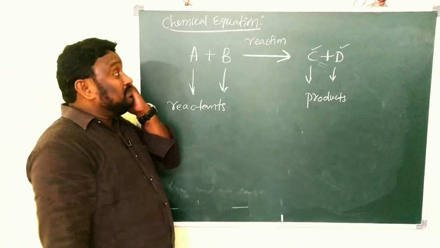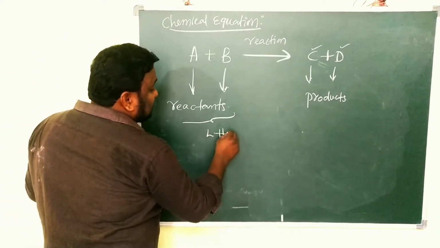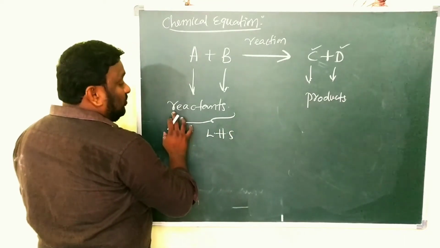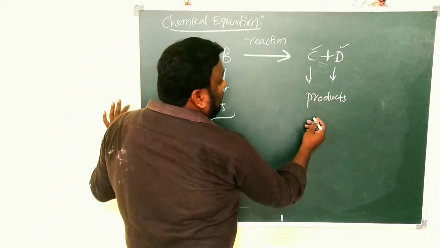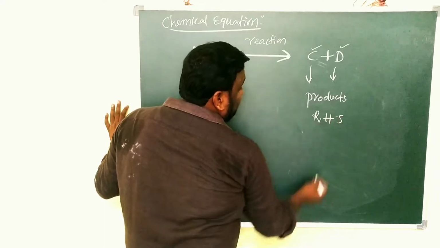So in a chemical equation, on the LHS what do you have? Reactants. On the LHS what do you have? Reactants. And on the RHS what do we call them? Products. So you have to remember that, children.